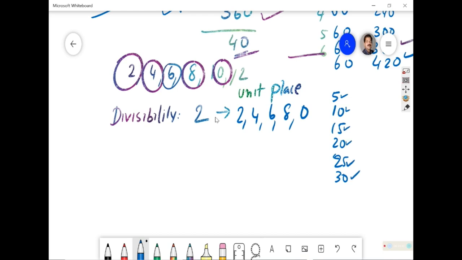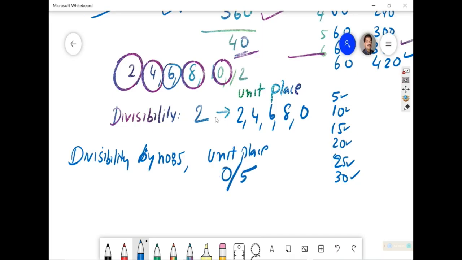That means 5, 0, 5, 0, 5, 0. So what will you write? Divisibility by number 5, if it is asked. So what will we say? Unit place should contain 0 or 5.